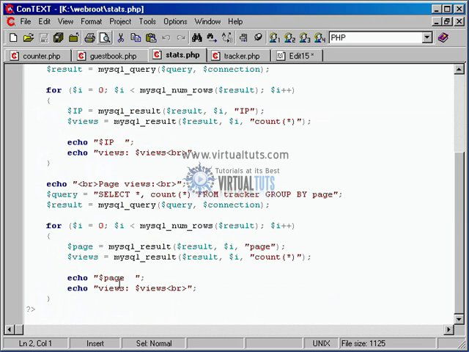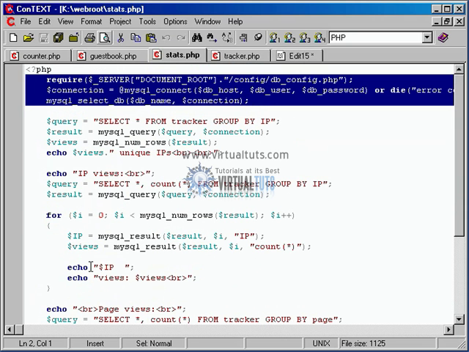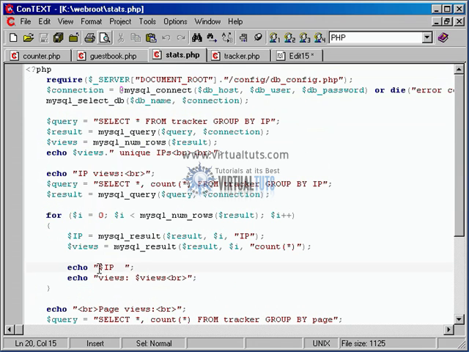Let me go ahead and make the IP a link. So instead of echoing out just the IP, let's make that an a href equals. Now we could do the $_SERVER PHP_SELF. You can feel free to add that in yourself, but seeing as it is in double quotes, we can go ahead and do that.